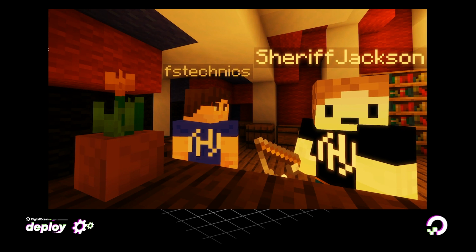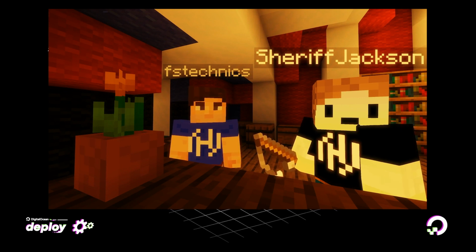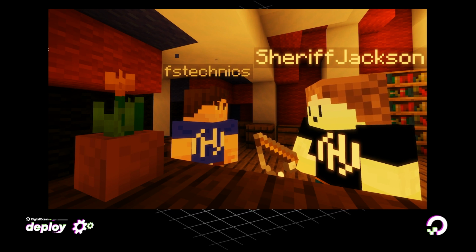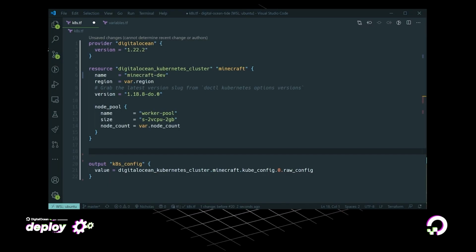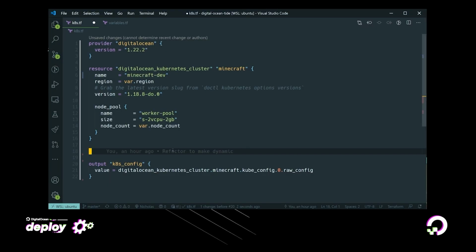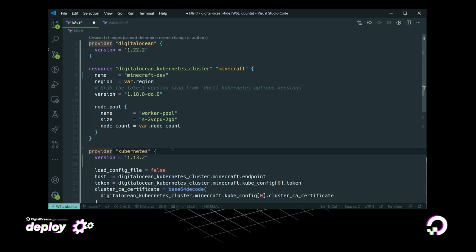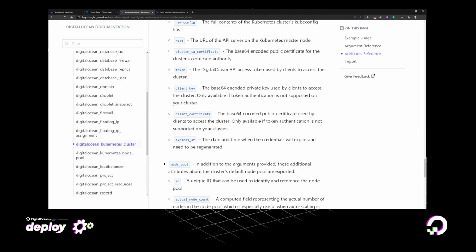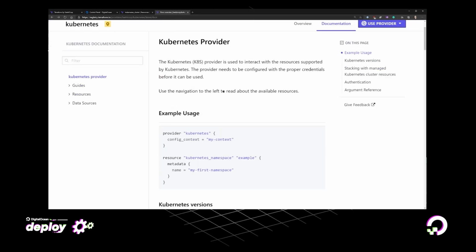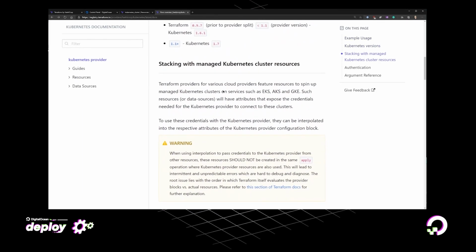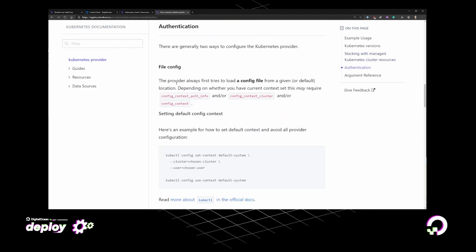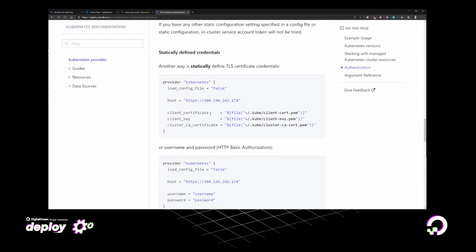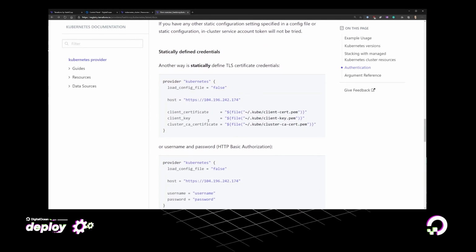Well, you're in luck there, Nick, because you haven't been the only one terraforming around here. We can actually do this by using multiple providers in our Terraform code. So what we have to do is set up the Kubernetes provider, and it needs a number of configuration parameters. So for Terraform to be able to interact with the cluster, we need to tell it where the cluster is and what credentials to use. Now, we can either use the kubeconfig file or set these fields individually by specifying all of them separately.